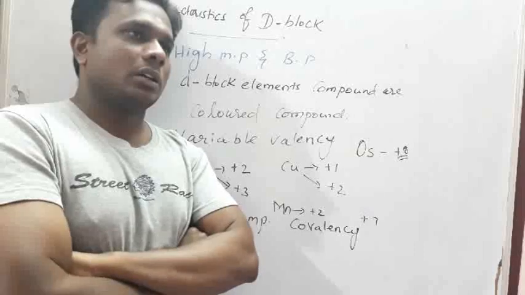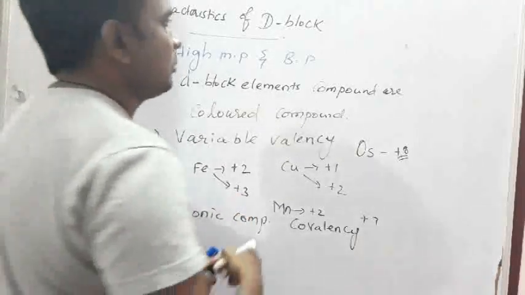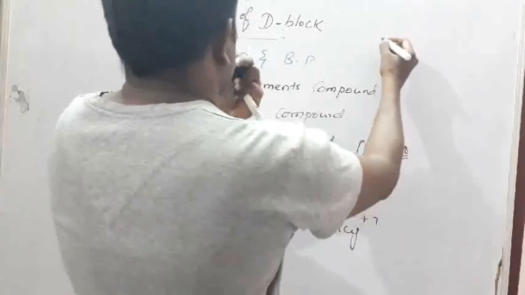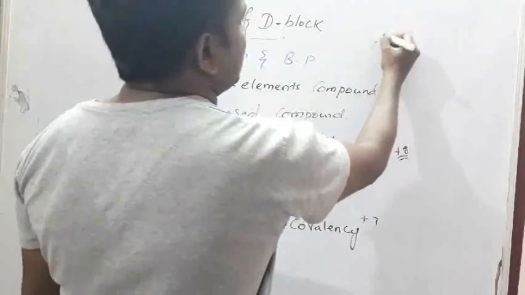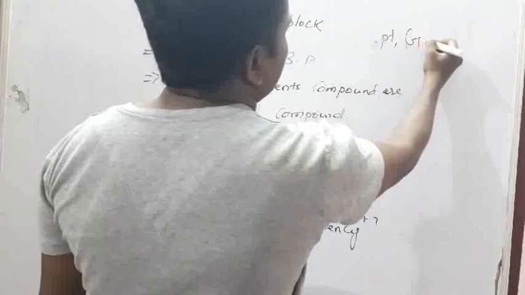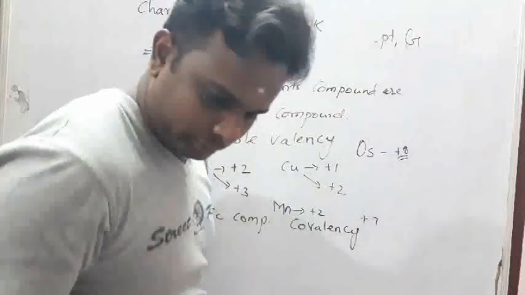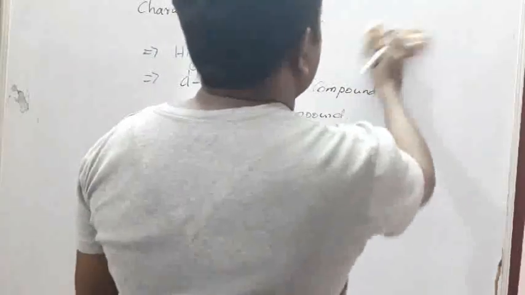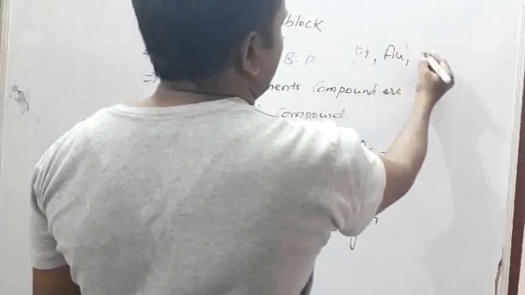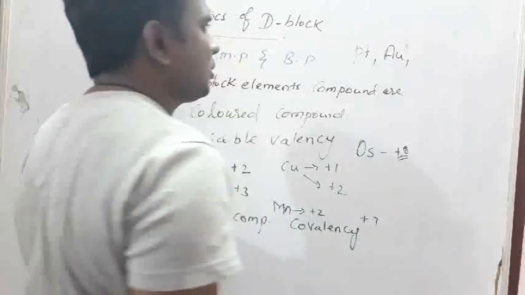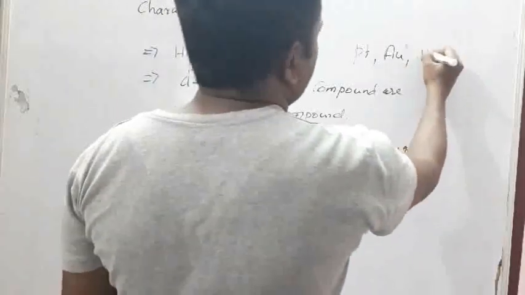Then if you take these three elements: platinum, gold, and another one. Platinum's symbol is Pt, gold is Au, and then Hg.